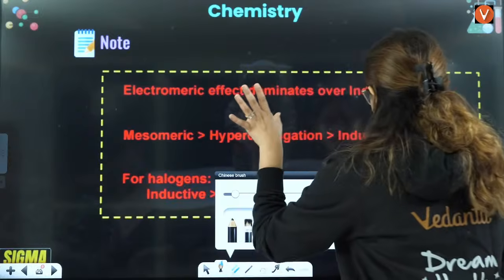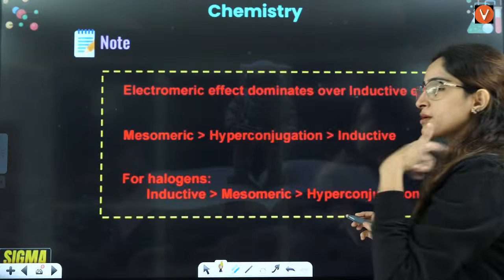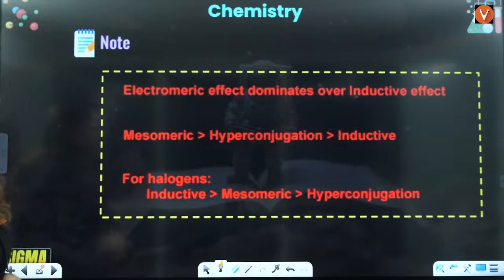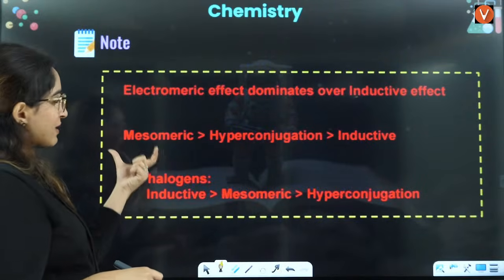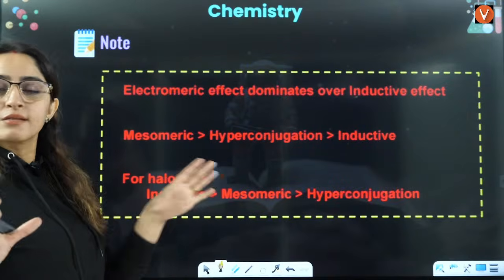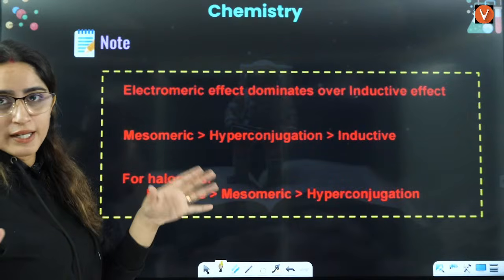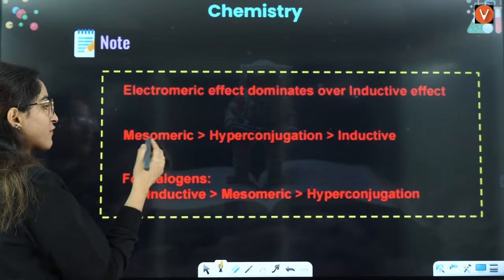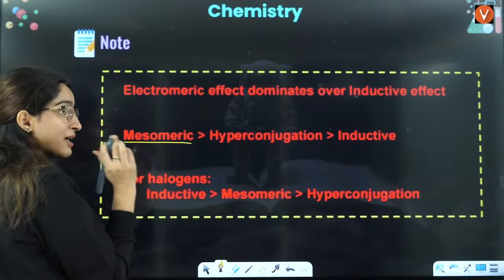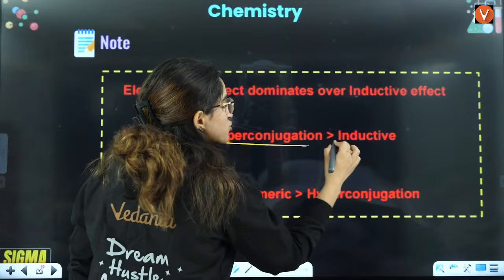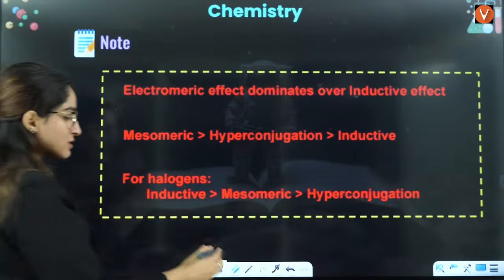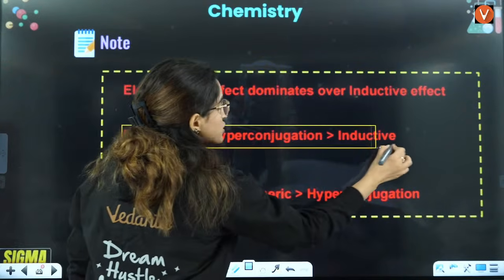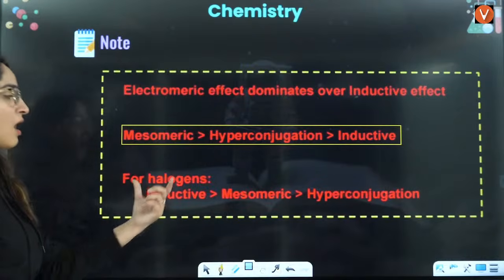Before inductive effect, always remember, we'll also talk about the priority order of these effects. Mesomeric and resonance are the same only. I'll tell you the difference in detail. If you talk about the dominating nature of these effects, usually mesomeric is prioritized, then hyperconjugation, then inductive. But in case of halogens, things are very different.